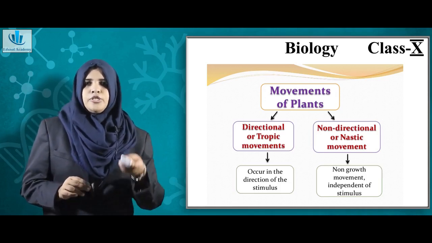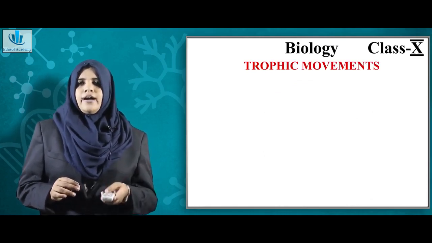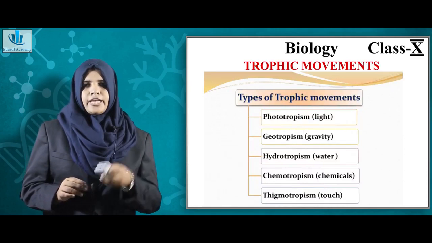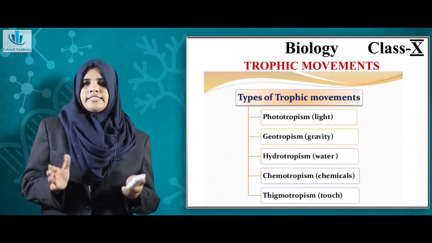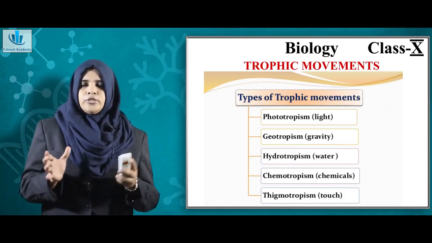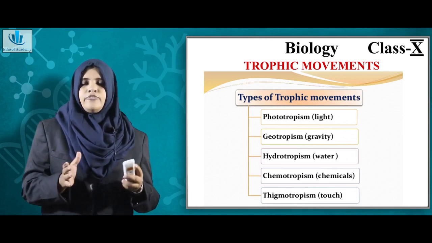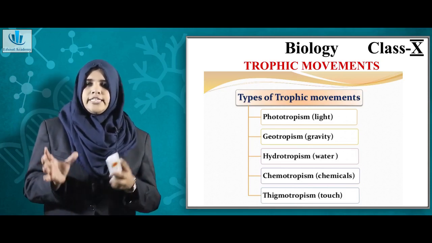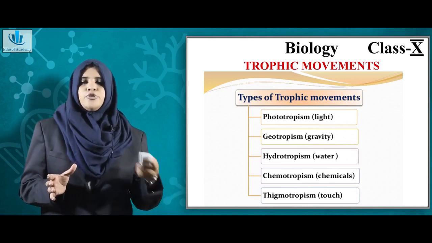Now coming to tropic movements, or the directional movements, there are basically five types of directional movement. First is phototropism. You understand the term photo. Photosynthesis is the term used for making food in the presence of light. So the term photo means light. Here, tropism is the movement towards light.